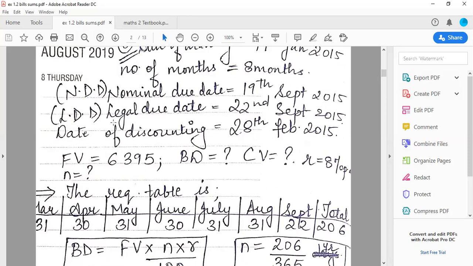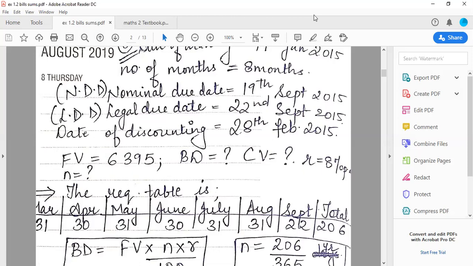So from March I have to go up till the Churchgate station. My Churchgate station tells me that I have to go till 22nd September. So as you can see, March, April, May, June, July, August, September, I have made full months. March, April, May, June, July, August, all the days I have taken.